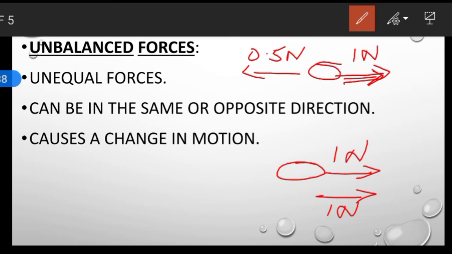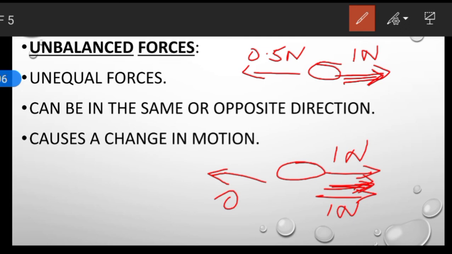The net force along this direction is 0, since no forces are applied in this direction. So what is the net force along the other direction? That is 2 Newton. So since the net force is 2 Newton in this direction, the body will start moving in this direction.